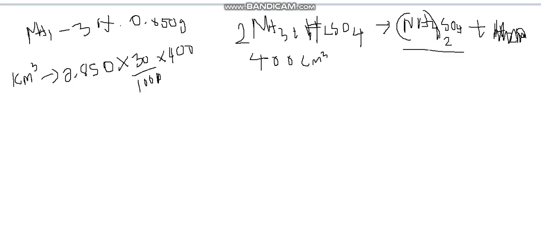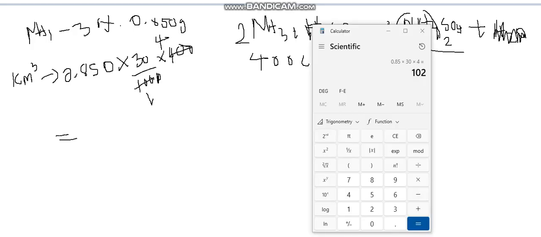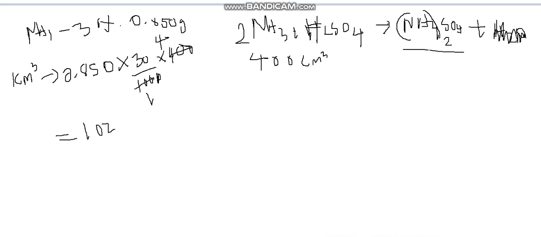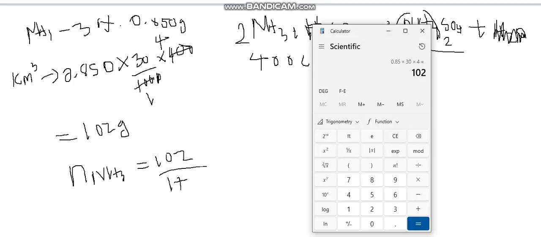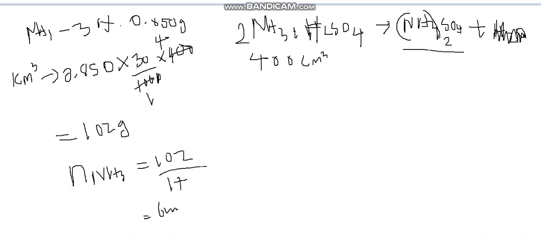If you find the mass of ammonia, you can find the moles of ammonia, right? Now we'll solve it quickly. 0.85 into 30 into 4 is 102. So 102 grams of ammonia is present in 400 cubic centimeters. Now we'll find the moles of ammonia. 102 divided by the molar mass of ammonia: nitrogen is 14, hydrogen is 1 times 3, 3. 14 plus 3 is 17. 102 divided by 17, you get 6. So there are 6 moles of ammonia.